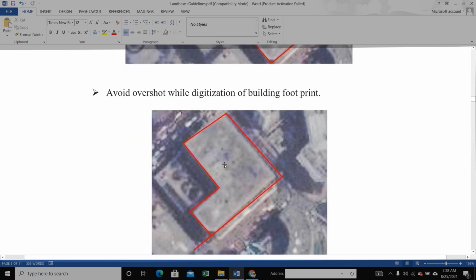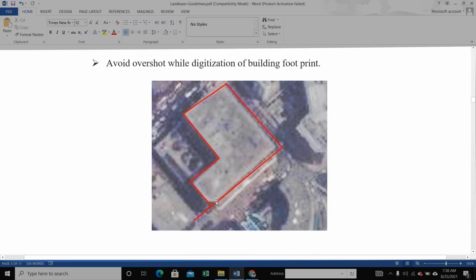And avoid overshoot while digitizing the building footprint. It overlaps, so we decided this is not allowed, so we do not capture this type of building. This is not allowed.